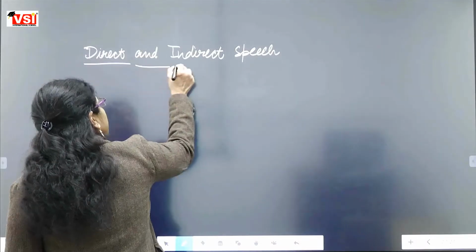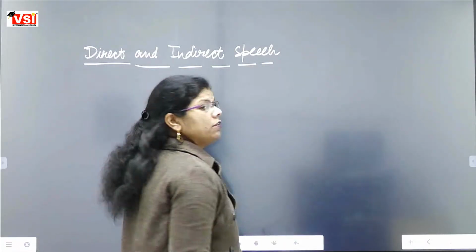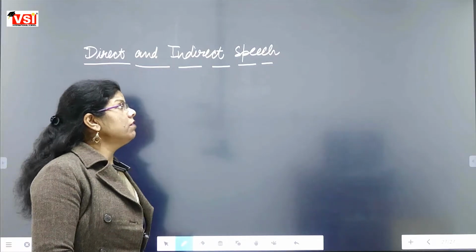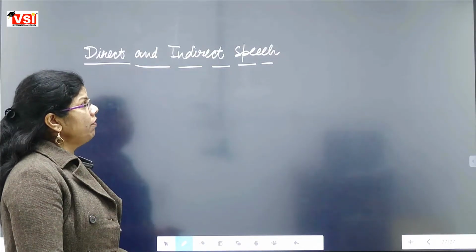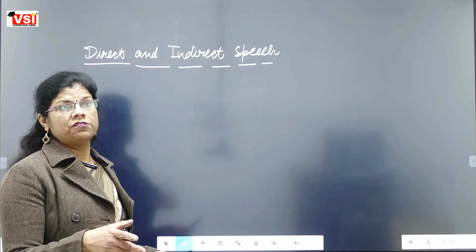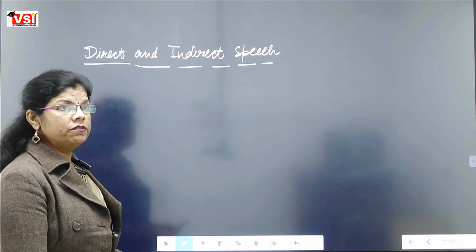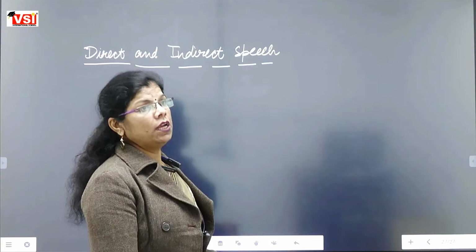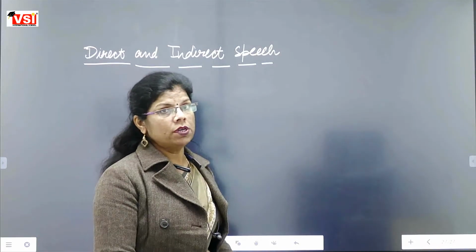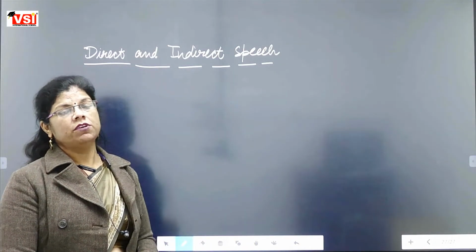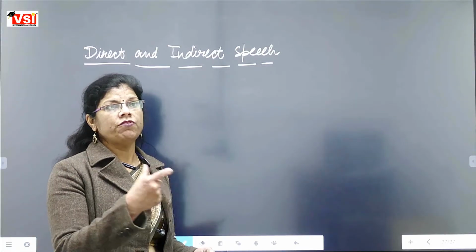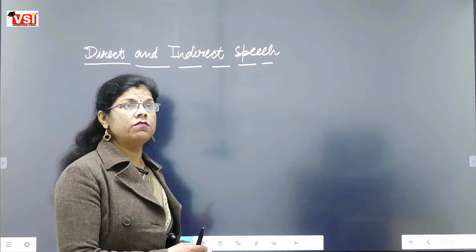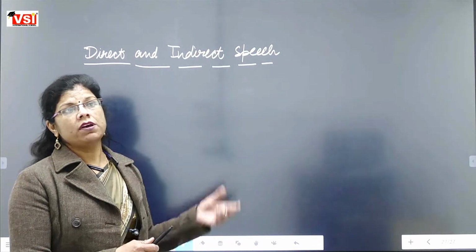When we transform the direct speech sentences into indirect speech sentences, then three kinds of changes take place, and we should keep in mind which rules are followed while these changes are done.